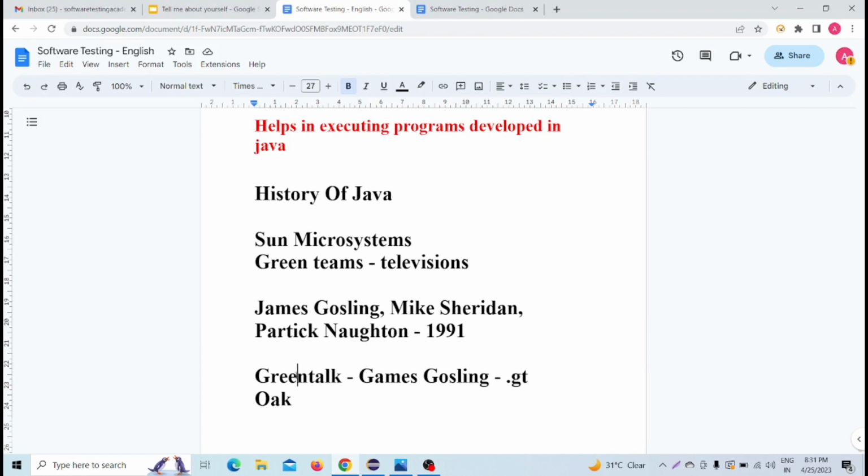It was initially developed by James Gosling at Sun Microsystems.